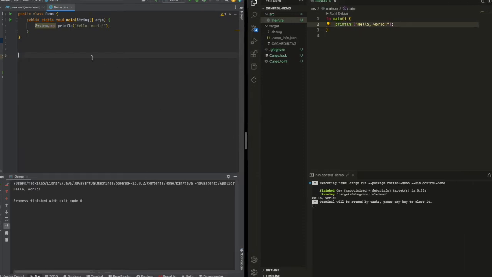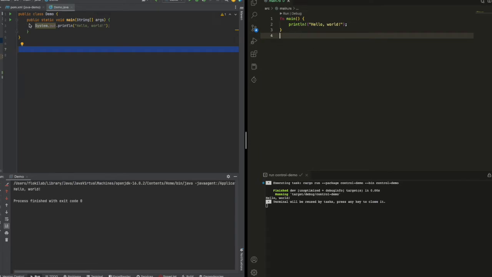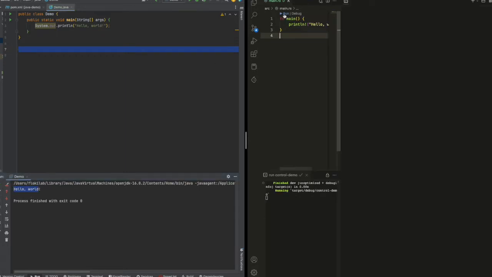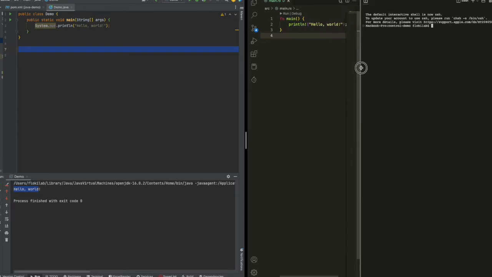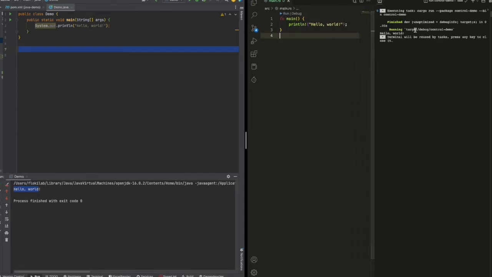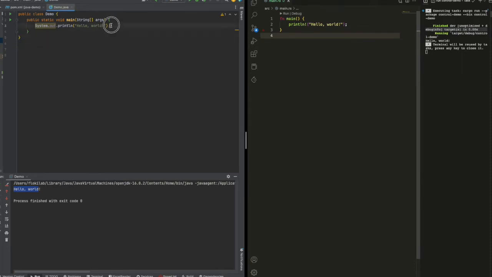Now, I have Java on the left side and Rust on the right side. Let's run it first. So we have hello world, we also run it from the video course. Yeah, hello world here. Okay, let's check into the Rust control flow.